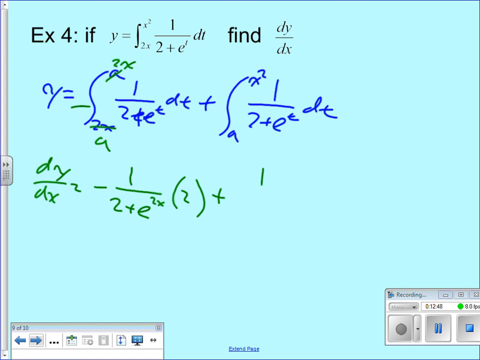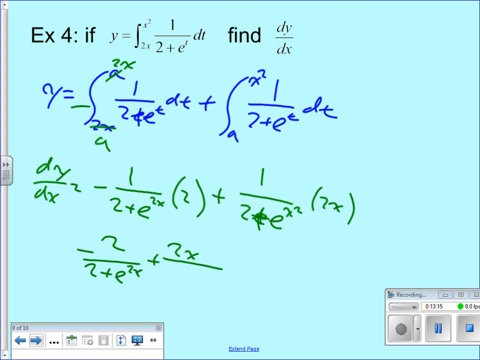Plus 1 over 2 plus e to the x squared times the derivative of x squared. Chain rule. And we want to make it a little prettier than that. So put negative 2 over 2 plus e to the 2x plus 2x over 2 plus e to the x squared.